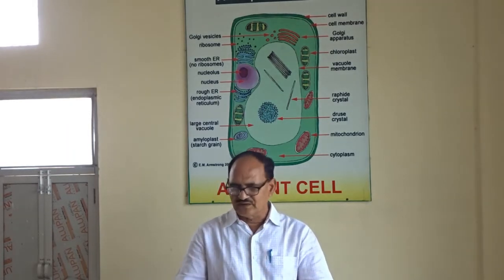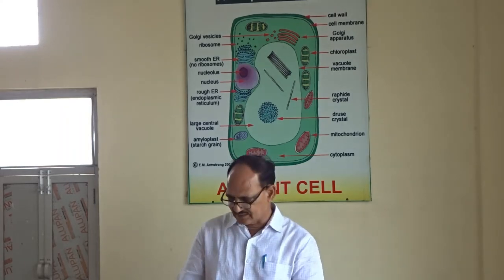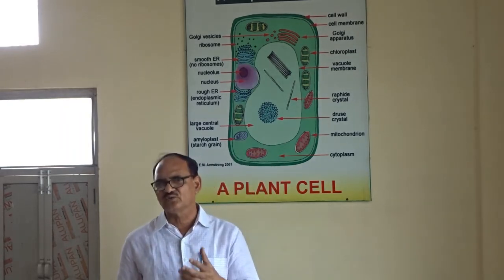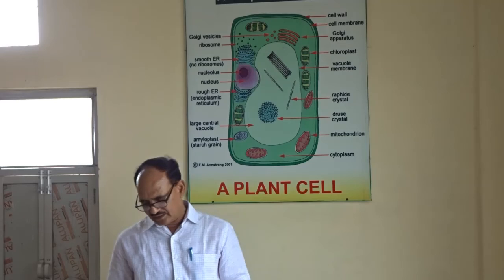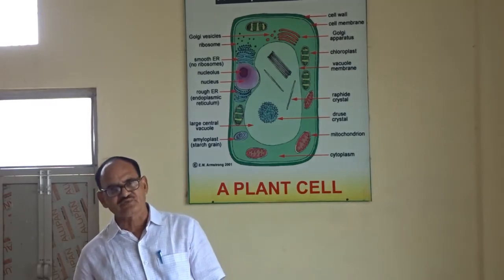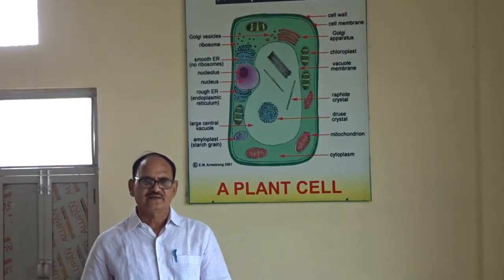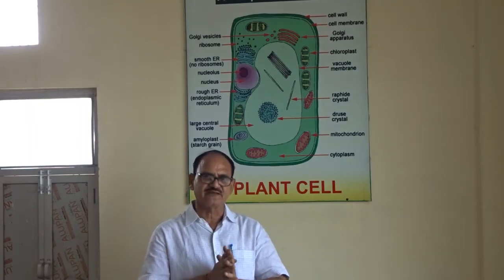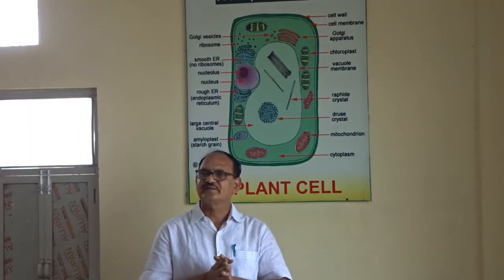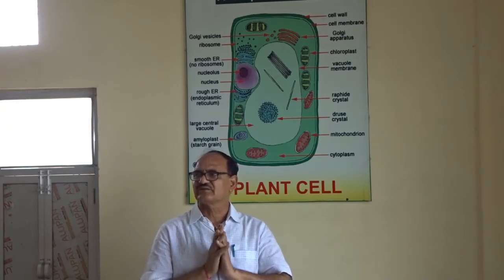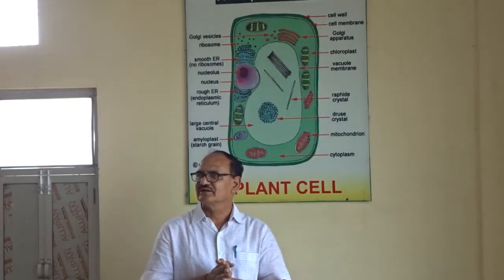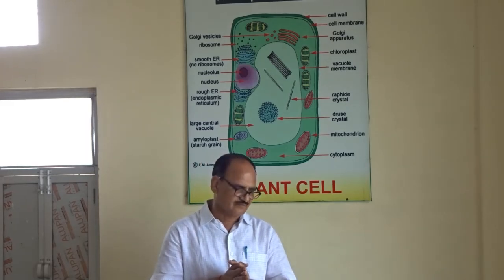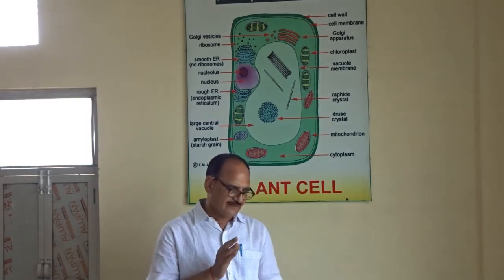And one thing I want to discuss here also: when you look at your NCERT book, you will find the microscope, which is very important, and without the microscope the discovery of the cell was not possible.